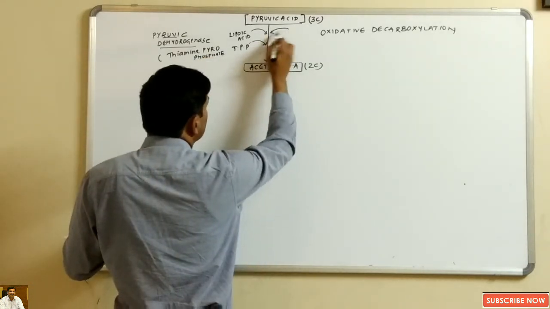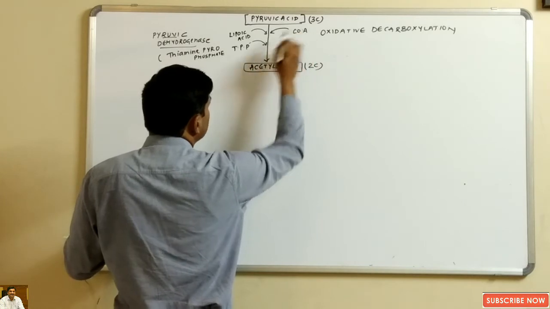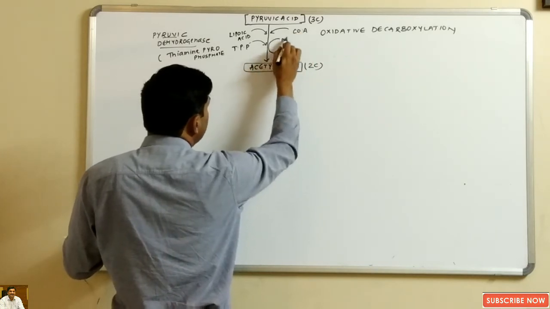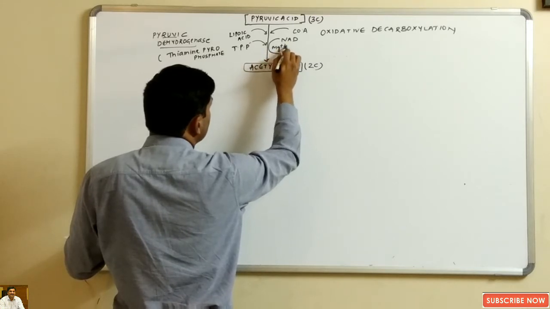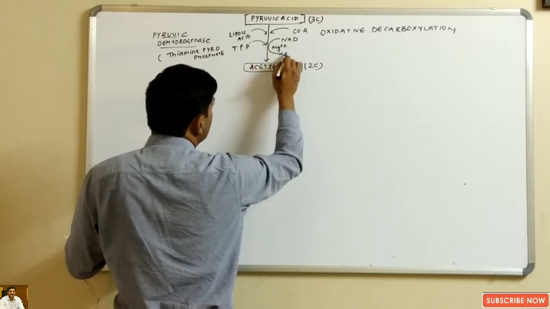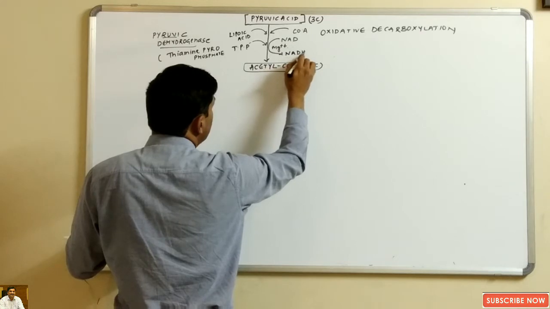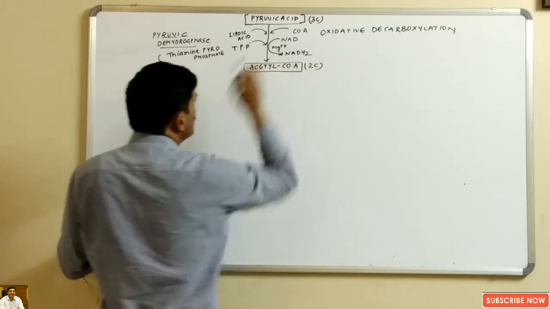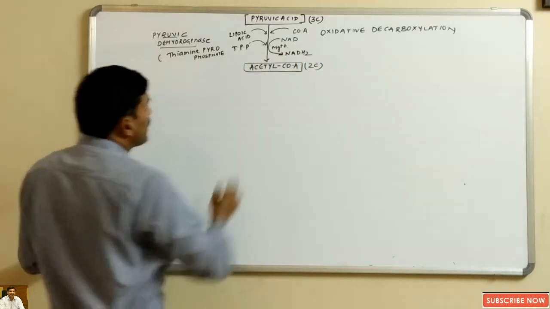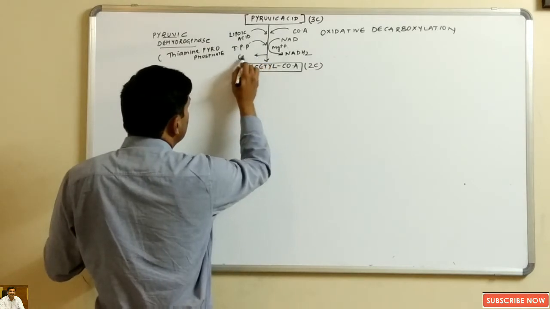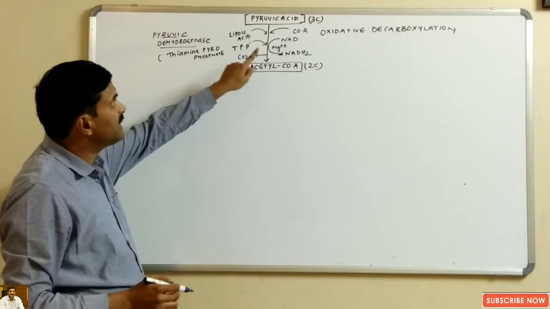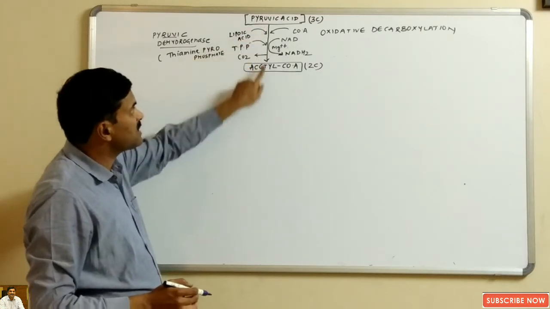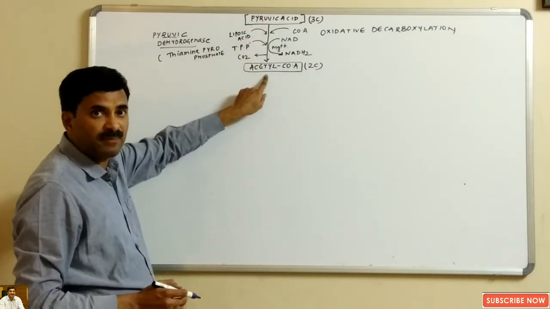Coenzyme A, NAD, magnesium ions, and NAD is converted into NADH2 and carbon dioxide is released out, okay. Because of this oxidative decarboxylation, pyruvic acid is converted into acetyl coenzyme A, okay.